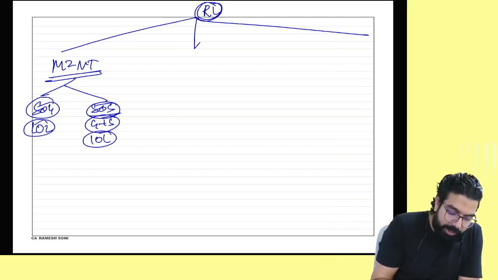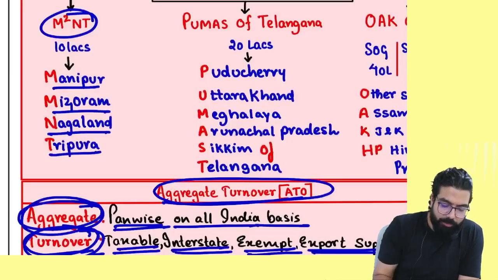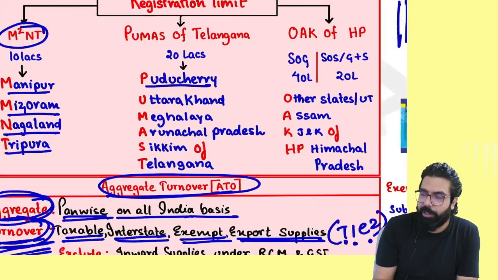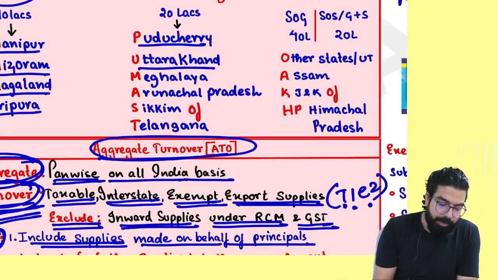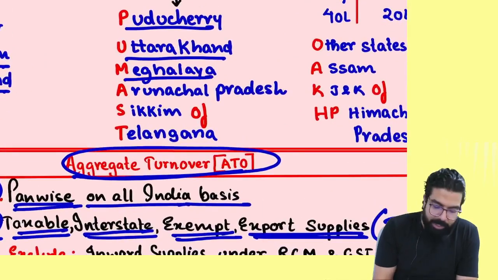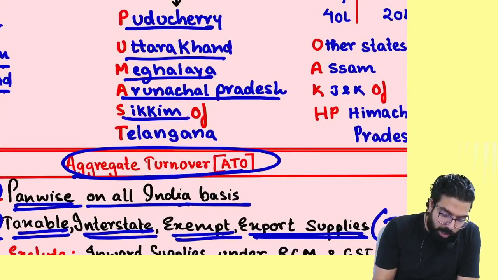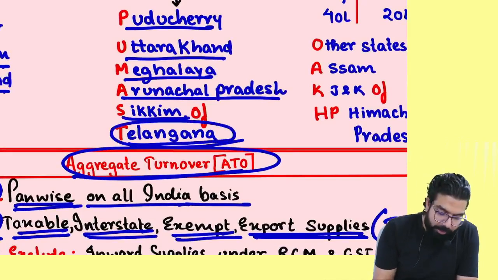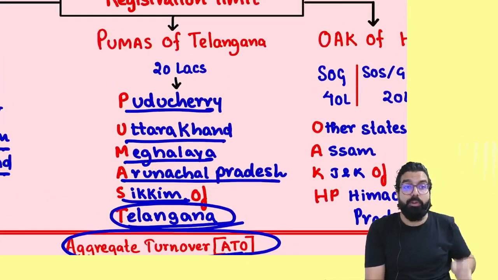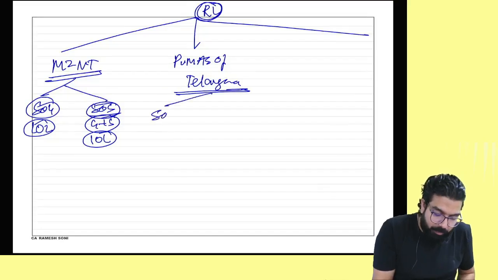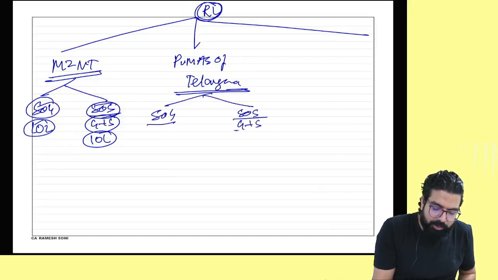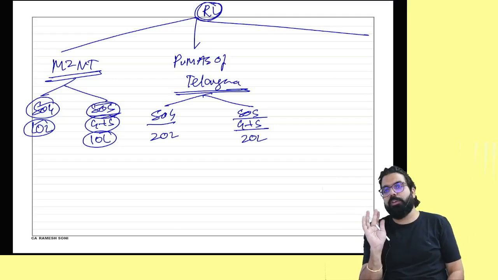Next. The next one is, if you are in the state of Pumas of Telangana. Remember one thing. Pumas of Telangana. P for Puducherry. U for Uttarakhand. M for Meghalaya. A for Arunachal. S for Sikkim. And T for Telangana. Always remember, for you the limit will be, whether you are a supplier of goods or you are a supplier of service, the limit will be how much, everyone? Or you are supplying goods plus service, the limit will be. Is my point clear to all?